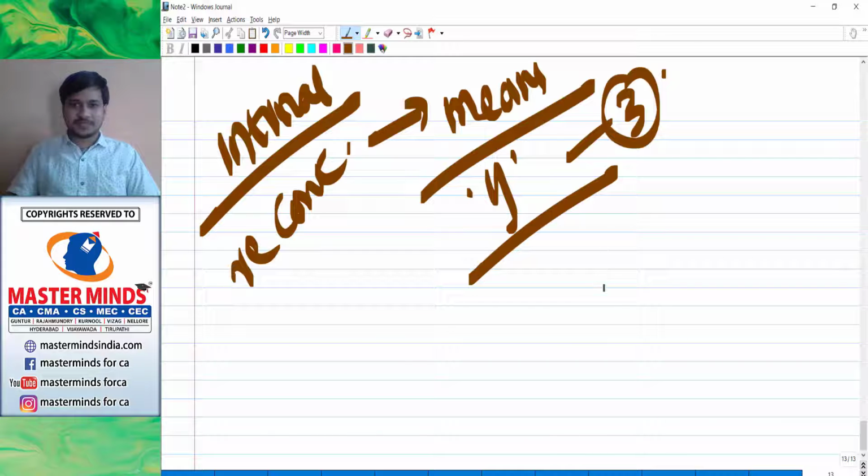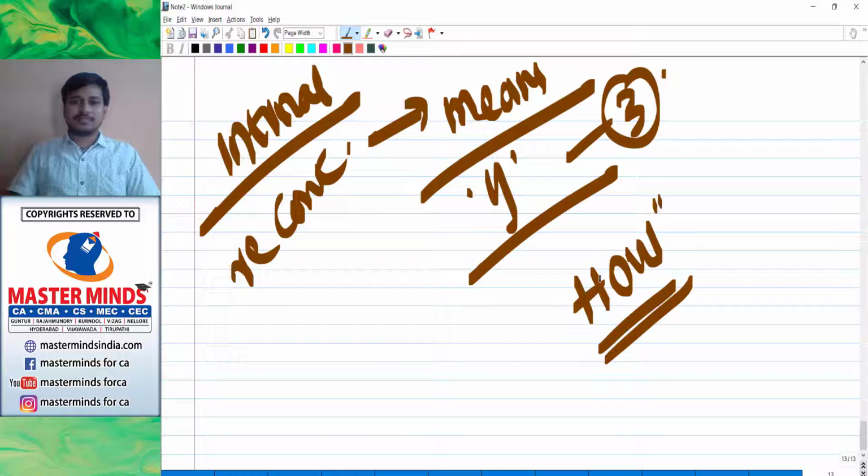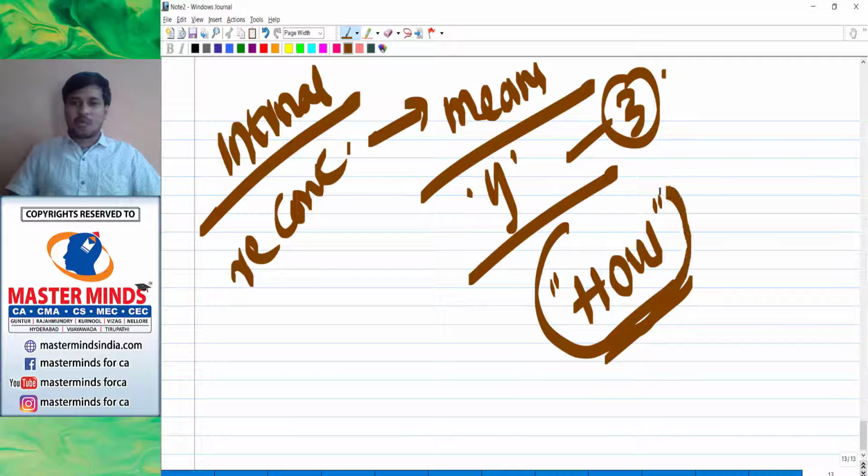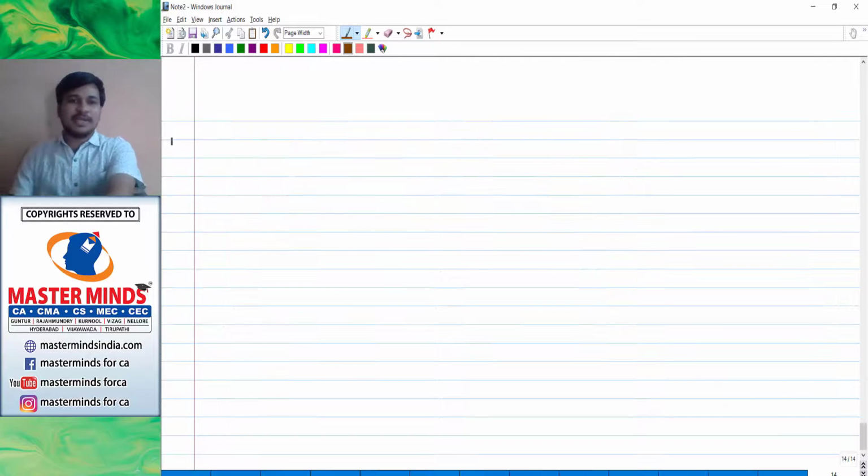Now how should this scheme be done? The company believes that its strategies will not work, and now it believes let us try reconstructing our company by consulting all the members that are available. So the company has decided to do internal reconstruction. So how to do internal reconstruction, that is our next point.